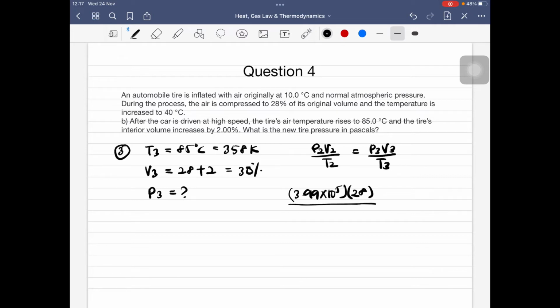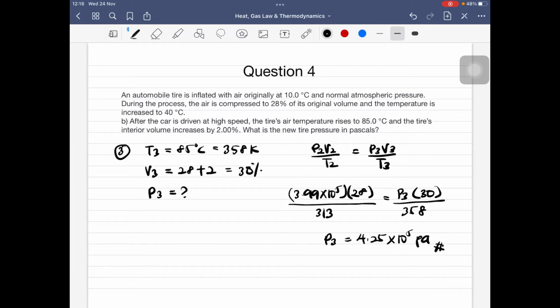Kemudian T2 is equal to 313, P3 yang kita mau cari, and then the volume somehow increased by 2%, which means from 28 kepada 30%, and then kita punya T3 is equal to 358 Kelvin, which means kita akan dapat pressure pada situasi yang ketiga ini. And the new pressure will be equal to 4.25 times 10 to the power of 5 Pascal.